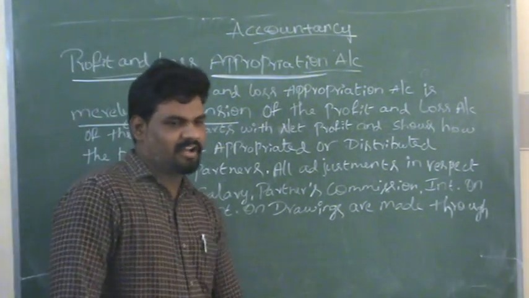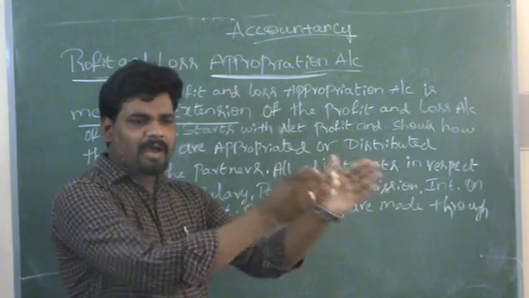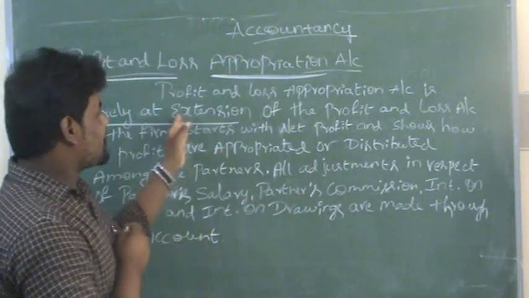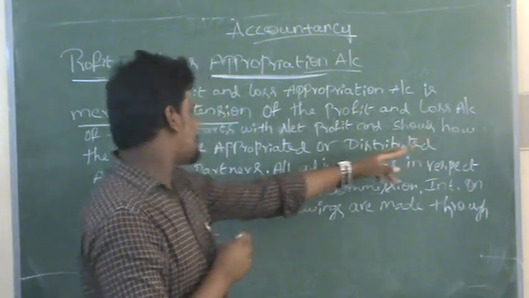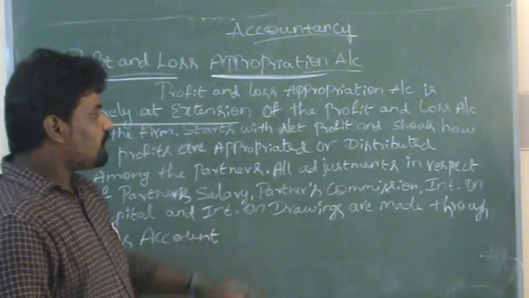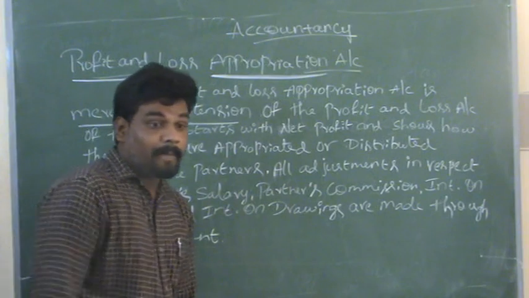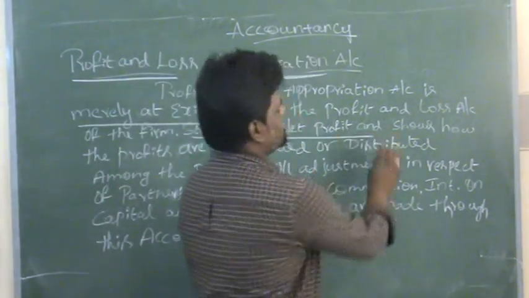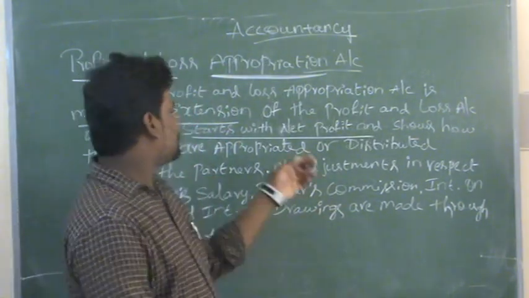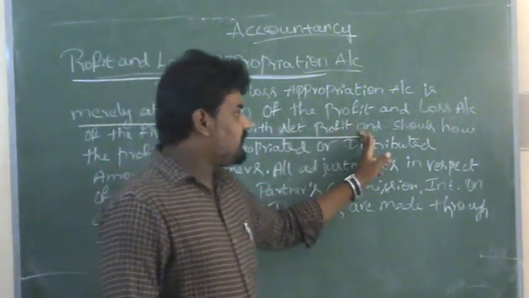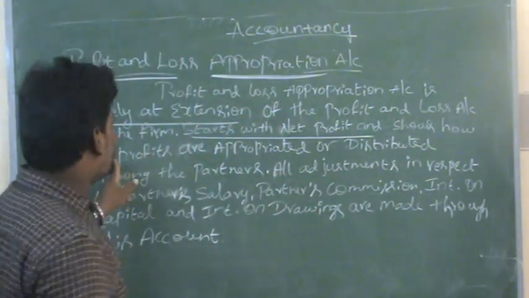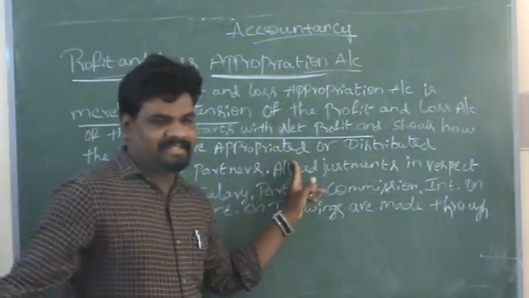Whatever the profits in the business, this account extends the profit and loss account of the firm. It starts with net profit and it shows how the profits are appropriated.